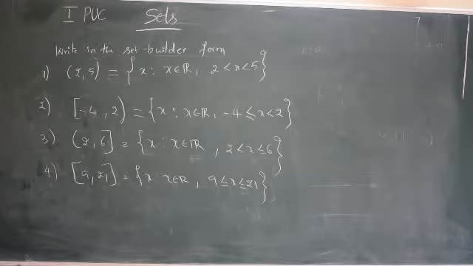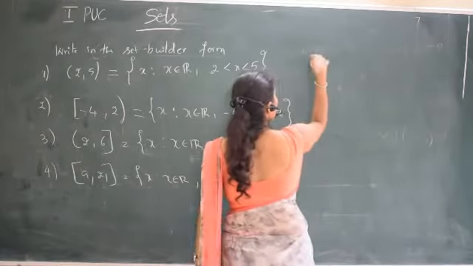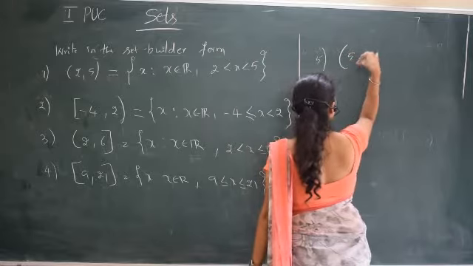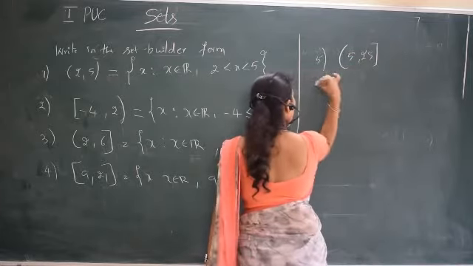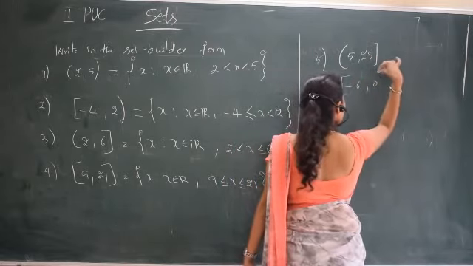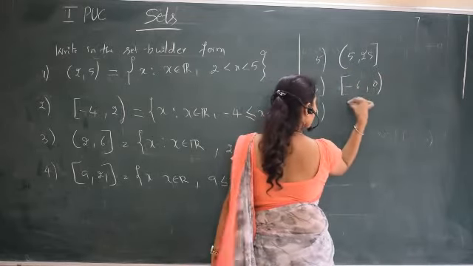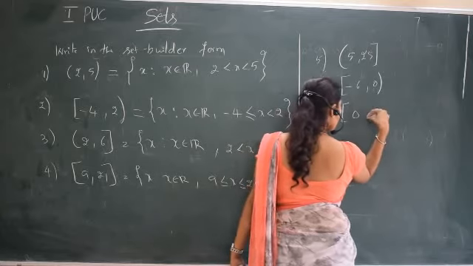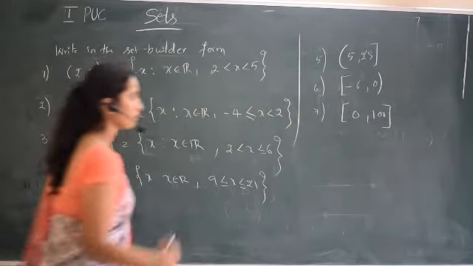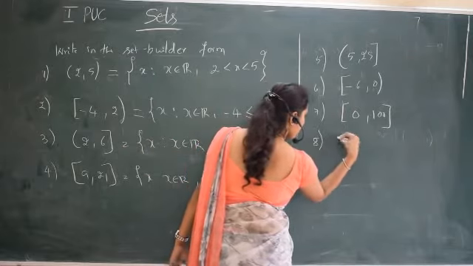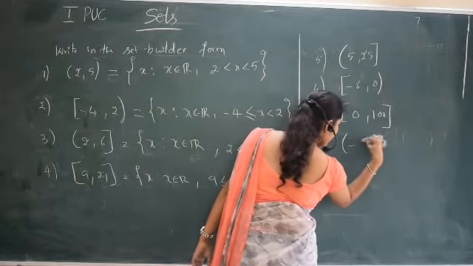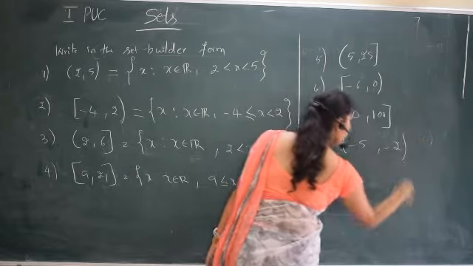I'll give some other problems as homework, including this: 0 to 100, -6 to 0, -5 to -2.